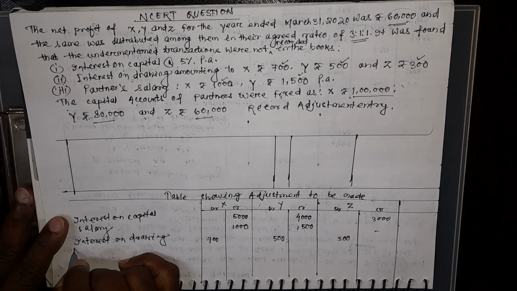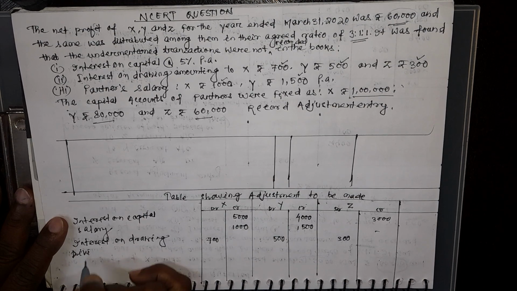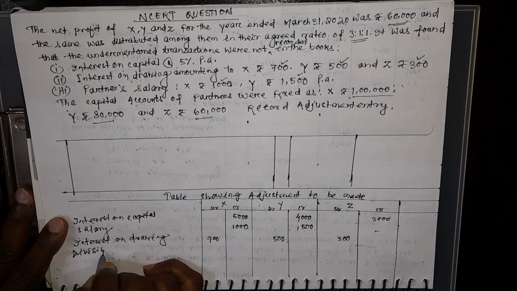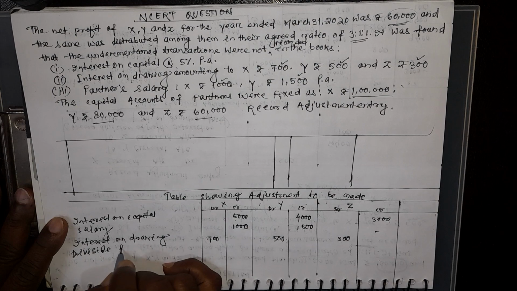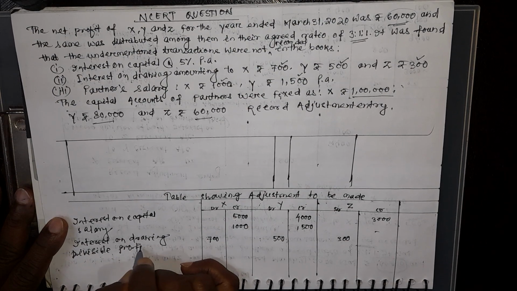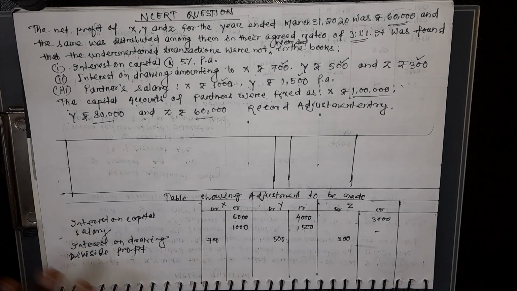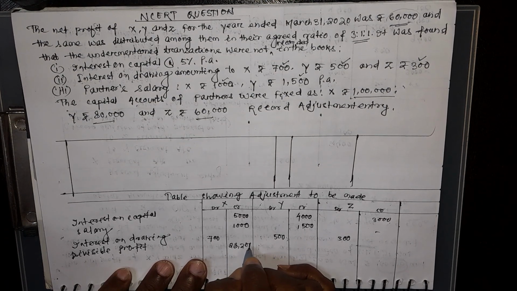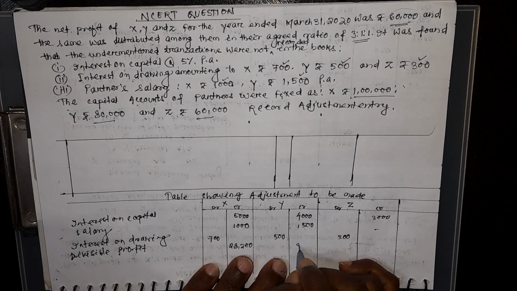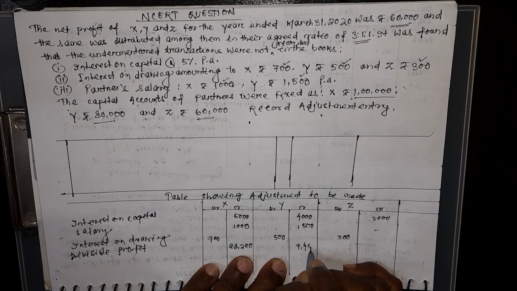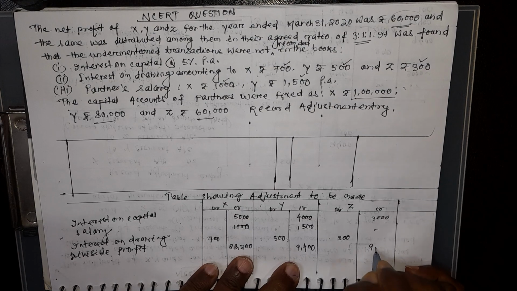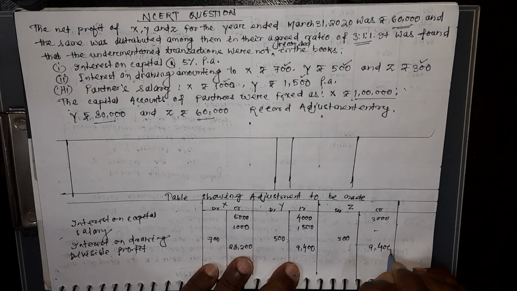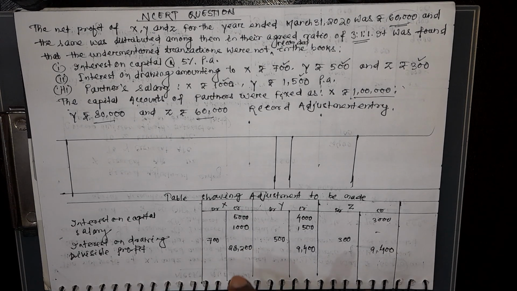And division of profit. What is the division of profit? Divisible profit. Just now we calculated. So X 28,200. Y 9,400. Z also 9,400. This is the correct division of profit. This amount will be credited to their capital account.